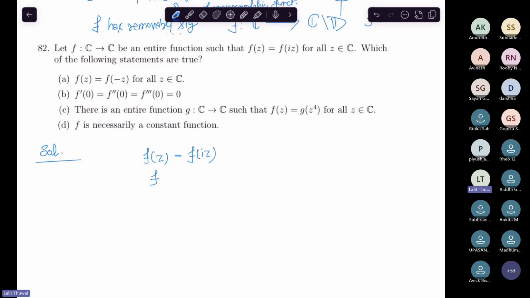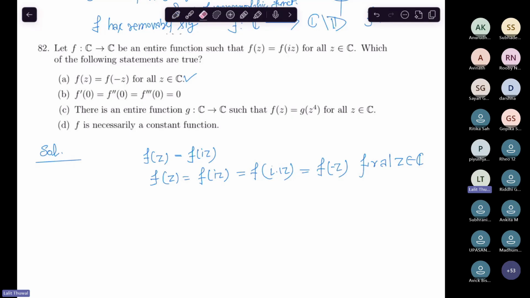Here, the first one is asking f(z) equals f(-z). So f(iz), iz is also a complex number, right? So this comes out to be f(i times iz), so this is f(-z), and we are done. This holds for all z, right? The first one is solved. There is another way of solving this question via power series, but you can do it more elementarily.